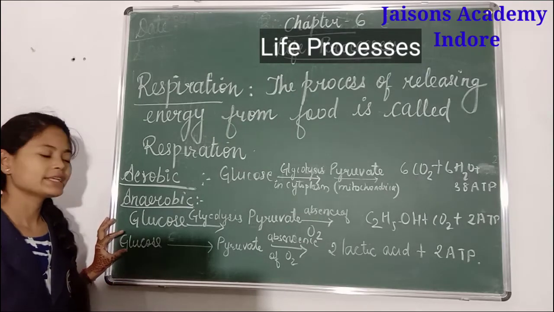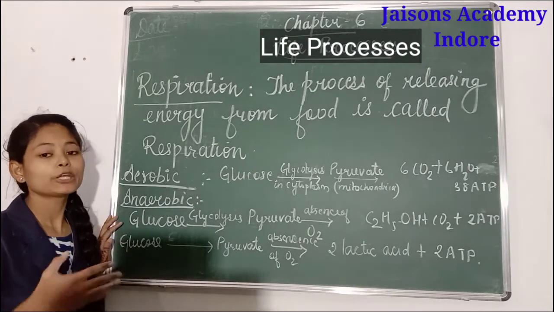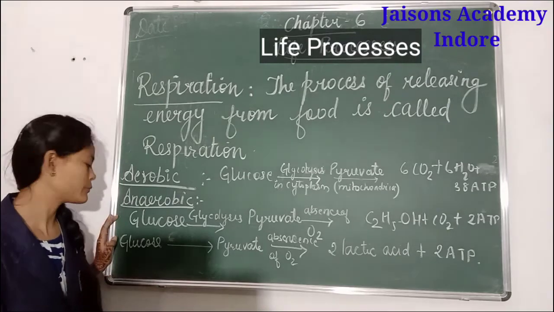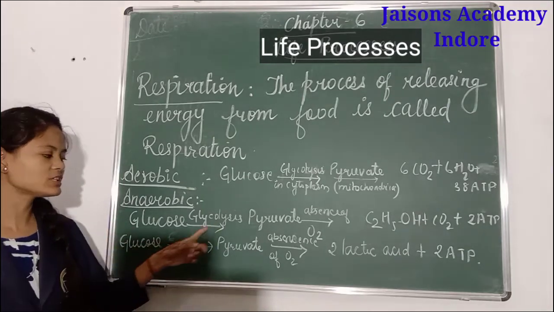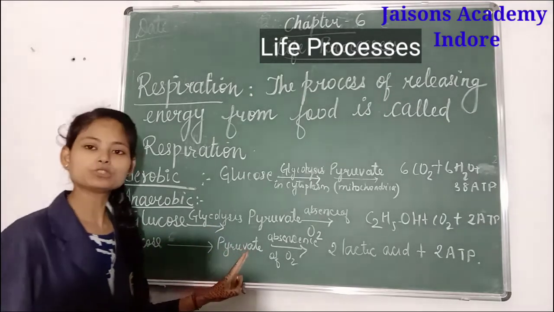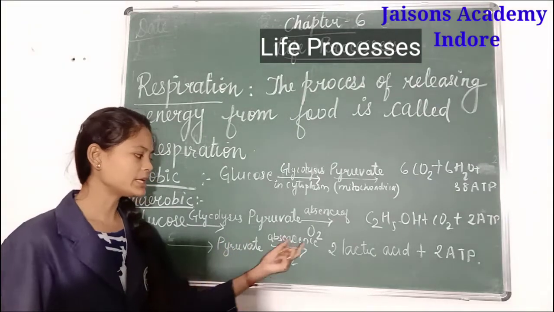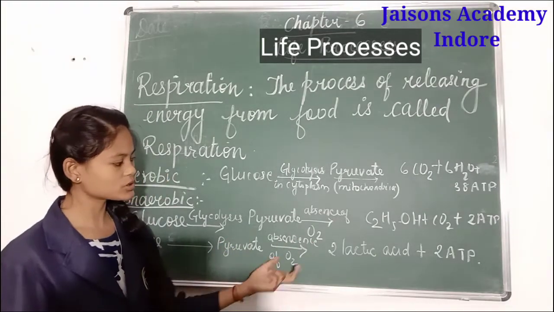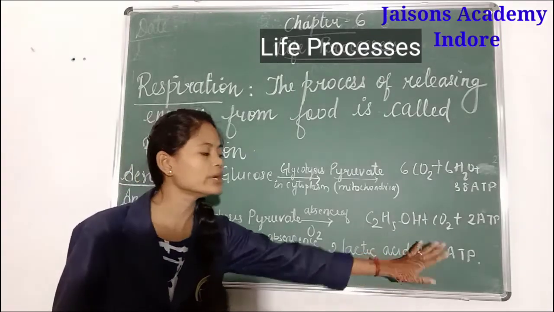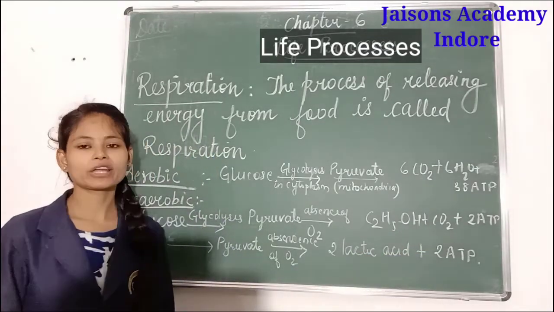If it takes place in our muscle cells, in human muscle cells, then what is the end product? Glucose, again with the help of glycolysis, breaks down into pyruvate. Then this pyruvate, in the absence of oxygen, produces 2 lactic acid and 2 ATP energy. Same as before, the energy is very less.